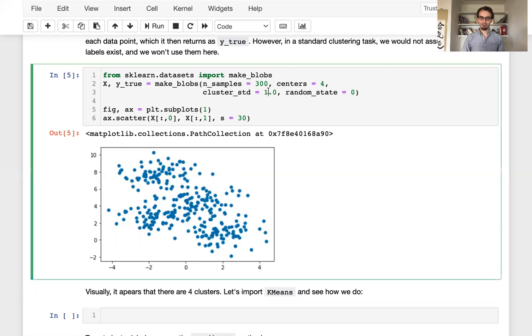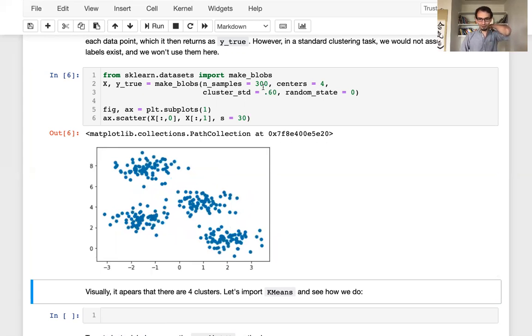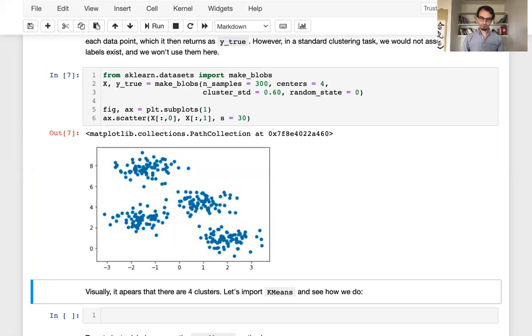So let's stick with our intermediate value at 0.60. This is a nice value because we can see that the blobs do run together a little bit, but not too much. And we can do some experiments later to see what the result of increasing or decreasing the standard deviation is on how these algorithms perform. That's a great exercise for you to do on your own. So for now, here are our blobs. We're going to play with this data.